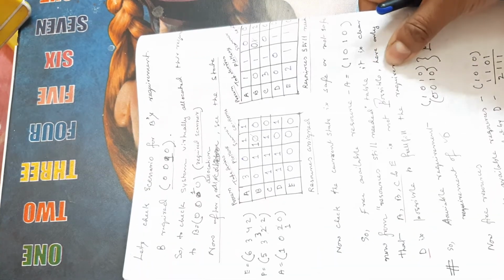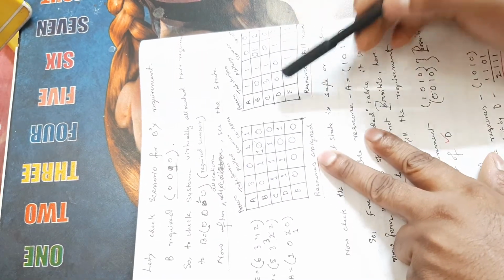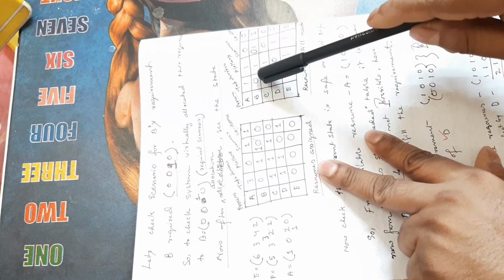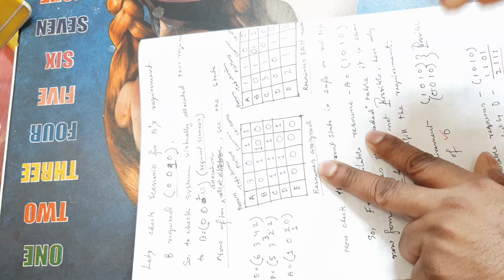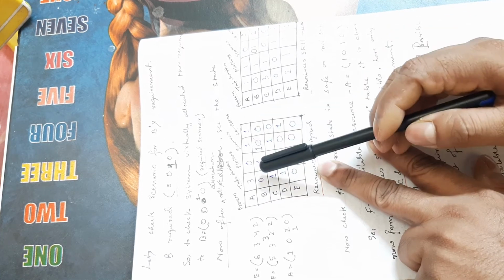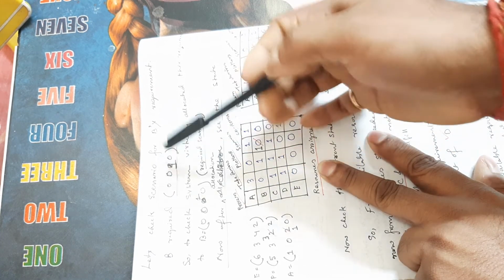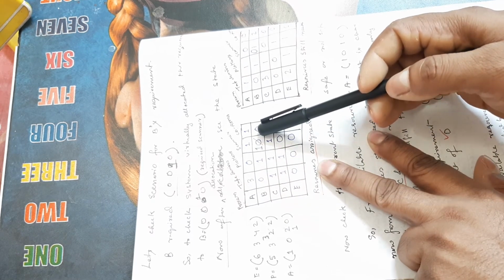So can we start B? Yes, we can start B because B's requirement is only one plotter and two CD-ROM. After B finishes, it releases all the resources held by B, that is 0110.